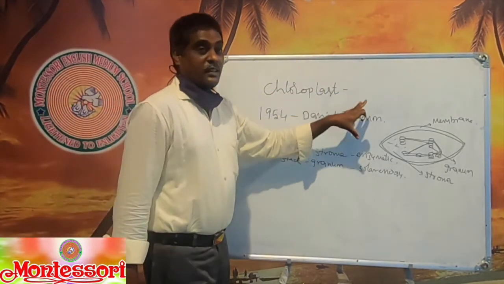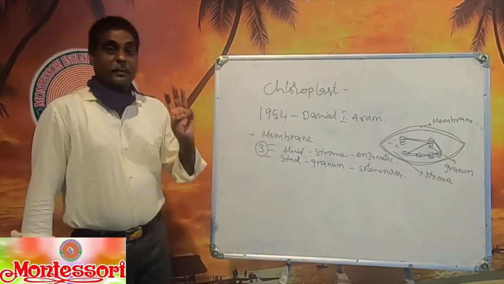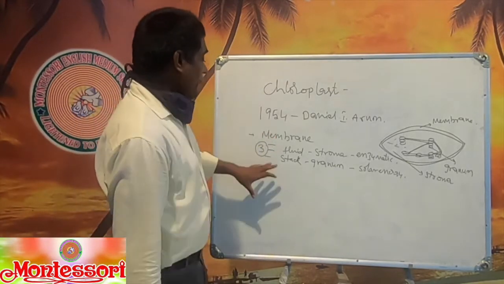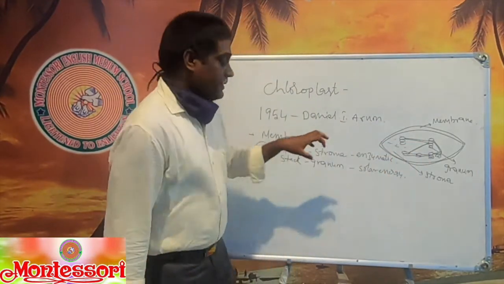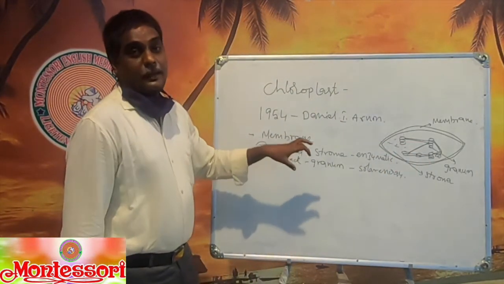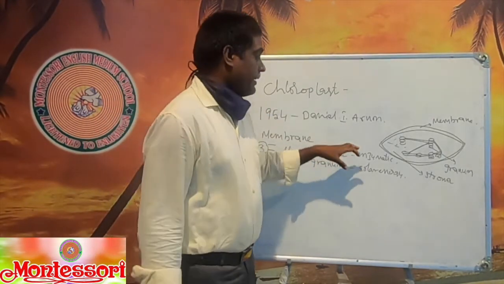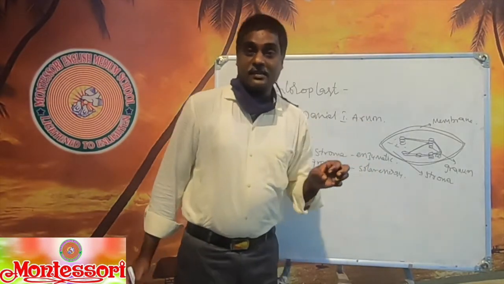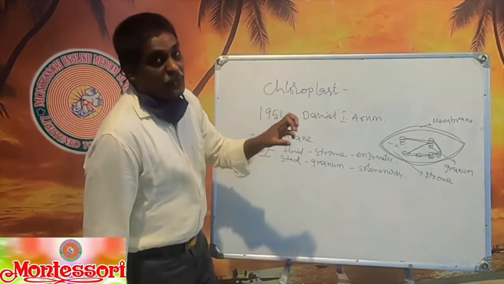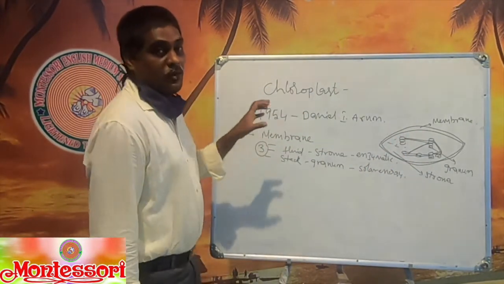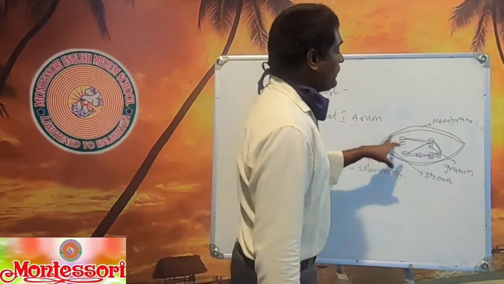When we see the structure of the chloroplast, it is a membranous structure made up of three membranes. Of these three membranes, the stalk-like structure is called the granum, the third one, and it is useful for capturing solar energy. Whereas the fluid-filled structure is called the stroma, and it is useful for enzymatic reactions. All enzymatic reactions occur in the stroma region, which are useful for the formation of glucose. These glucose units are united to form a starch-like structure. And the third one is the outer membrane.